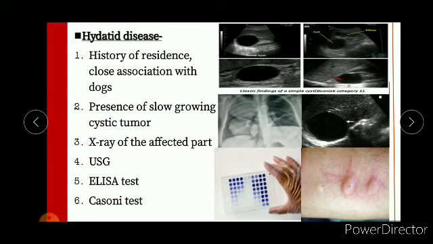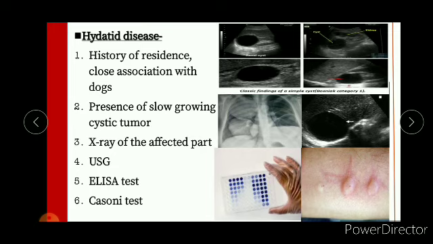Then the hydatid disease. Diagnosis includes a history of residence in close association with dogs, presence of a slow growing cystic tumor, X-ray of the affected part, USG, ELISA test, and Casoni test. Casoni test is one of the most important tests in this case. It is a skin test used to diagnose hydatid disease, and involves intradermal injection of 0.25 ml of sterilized fluid from a hydatid cyst on one forearm, and an equal volume of saline injected in the other forearm.